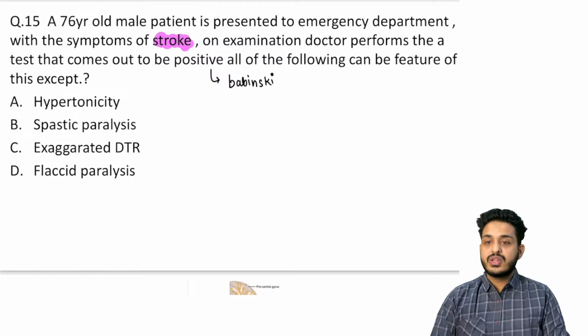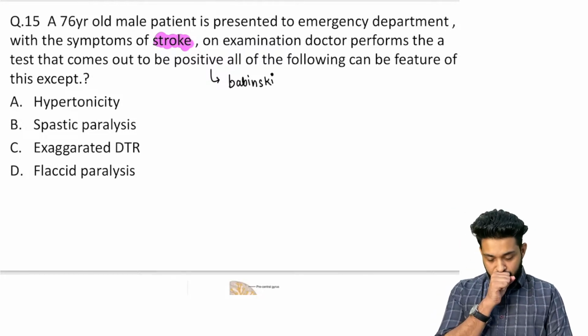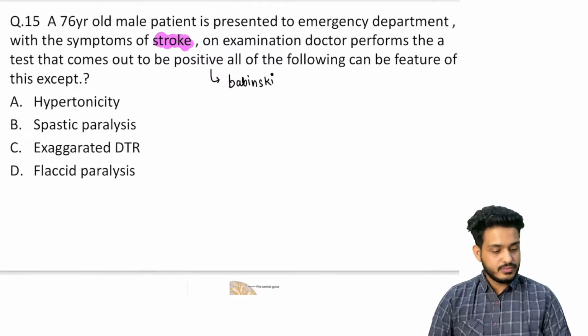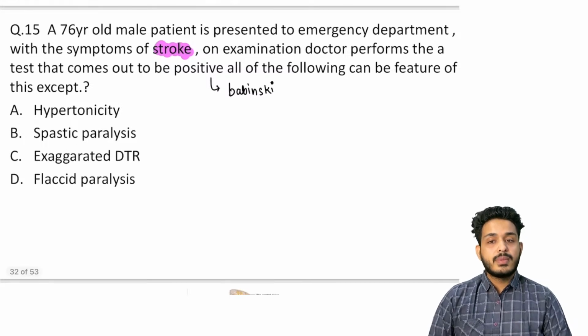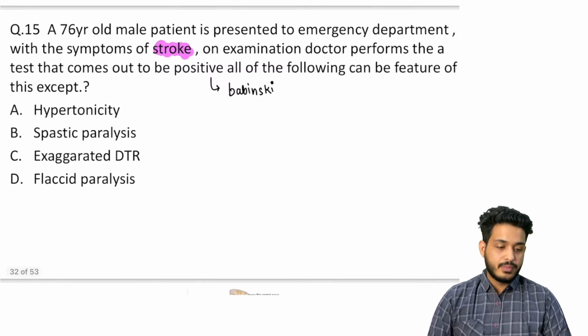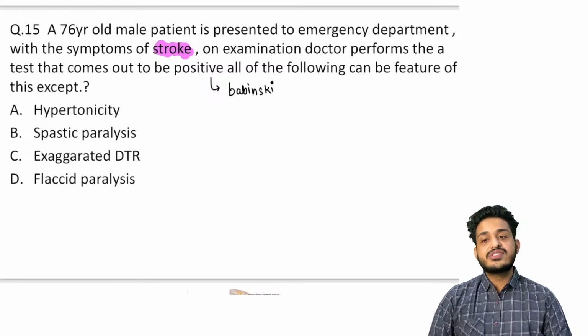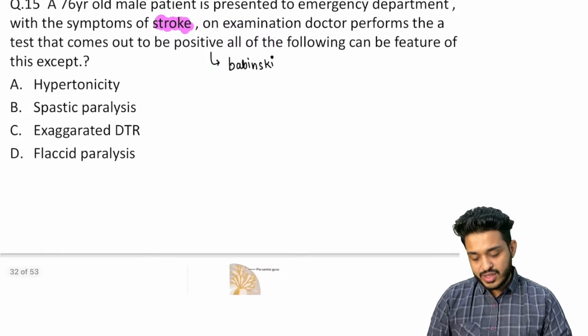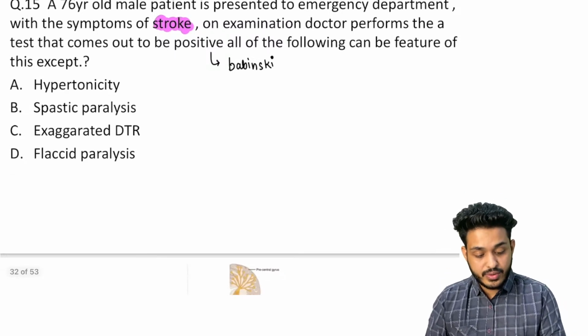So what is going to be your answer? Yes. So this is a question about upper motor neuron and lower motor neuron palsy, right? This is a question about a lesion in the upper motor neuron or lower motor neuron. Let me make you understand what upper motor neuron and lower motor neuron are.